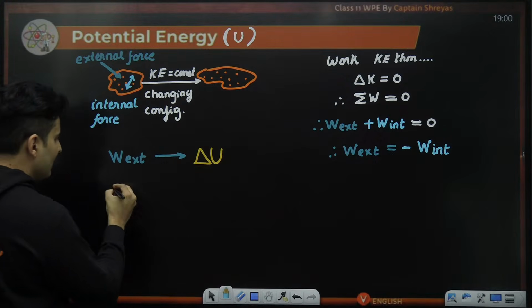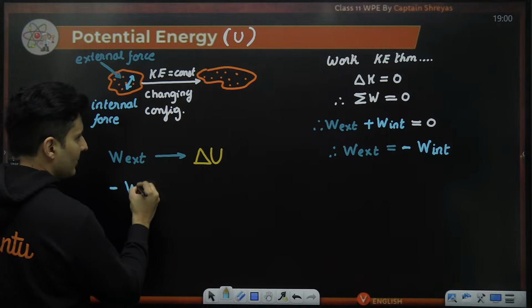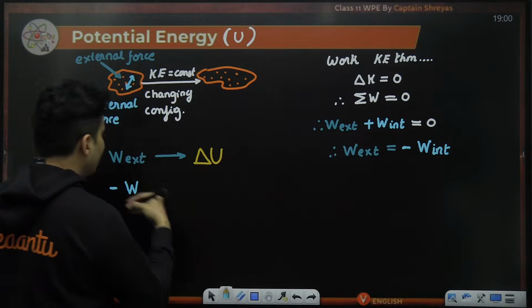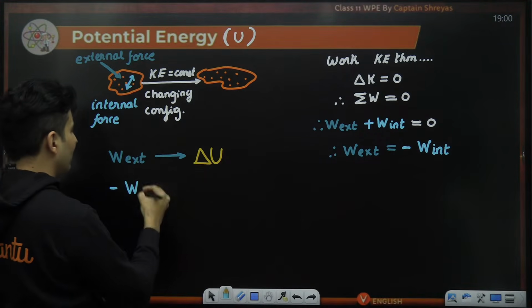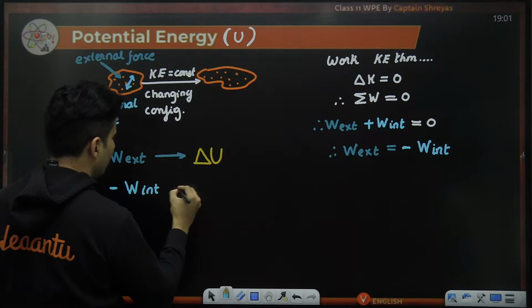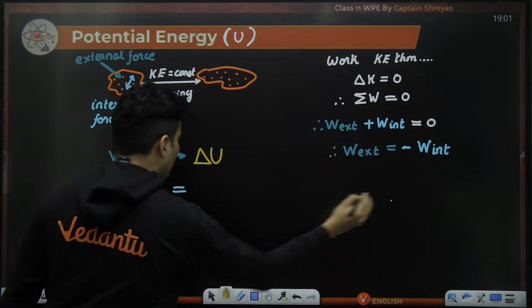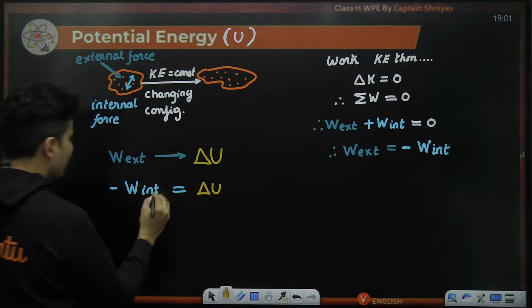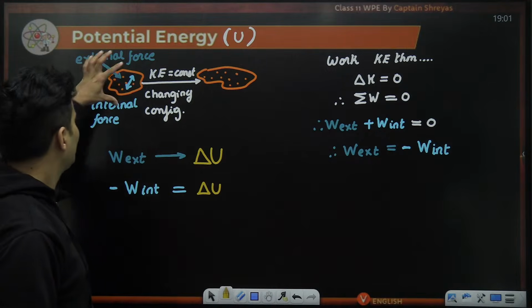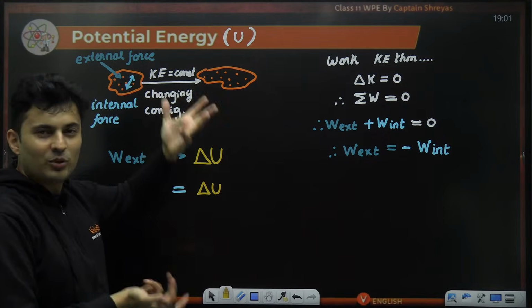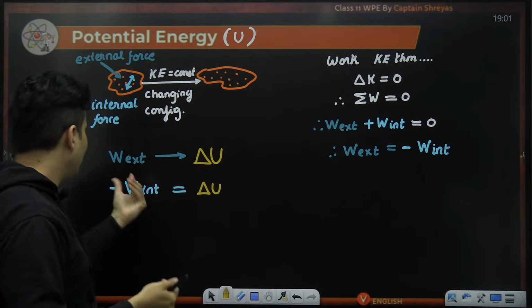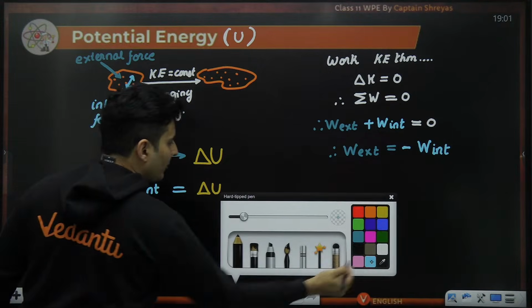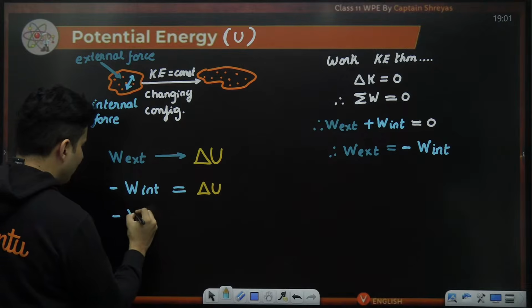If that is the case, I can just say minus work done by my internal force, in this case, will be equal to delta U. Can you guess what those internal forces are? Those are like spring forces, gravitational forces within that system. So the internal force in this situation is our conservative force.